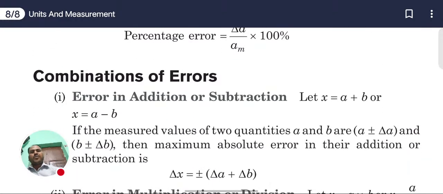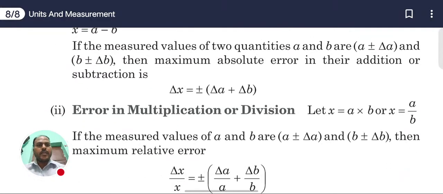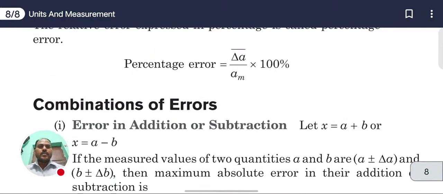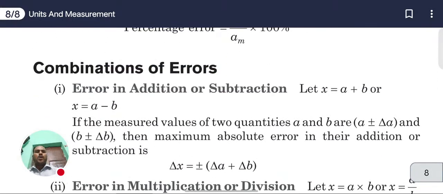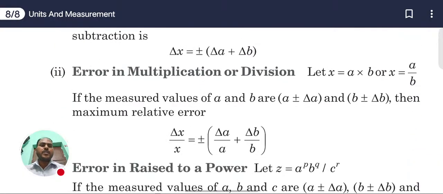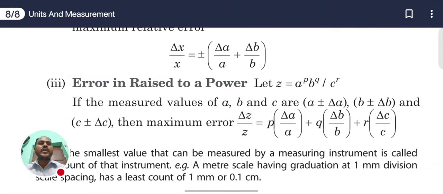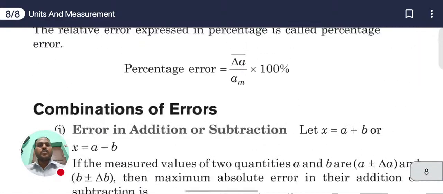Then combination of errors, with subtopics error in addition or subtraction, error in multiplication or division, and error in a quantity raised to a power. Up to this we will discuss tomorrow.